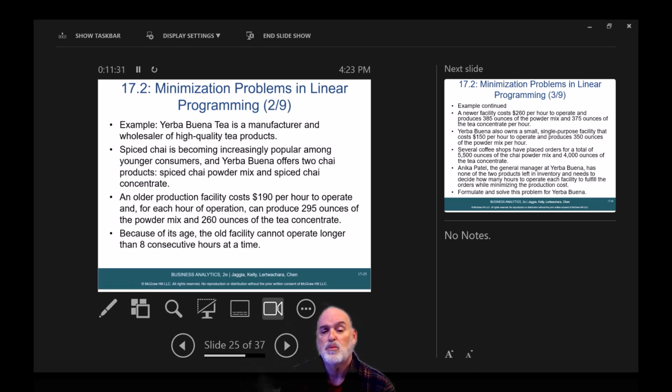Example: Yerba Buena Tea is a manufacturer and wholesaler of high-quality tea products. Spiced chai is becoming increasingly popular among younger consumers, and Yerba Buena offers 2 chai products, spiced chai powder mix and spiced chai concentrate. An older production facility costs $190 per hour to operate, and for each hour of operation can produce 295 ounces of the powder mix and 260 ounces of the tea concentrate. Because of its age, the old factory cannot operate longer than 8 consecutive hours at a time.